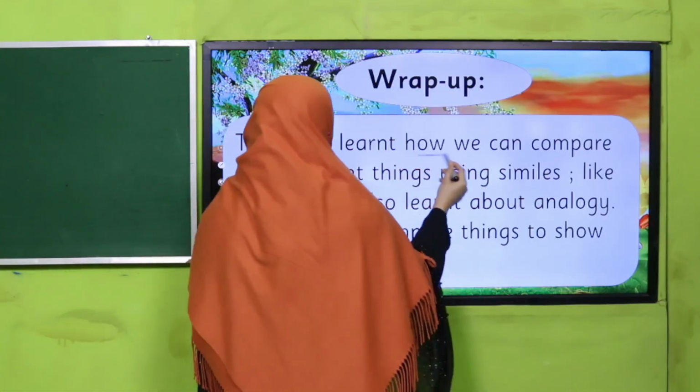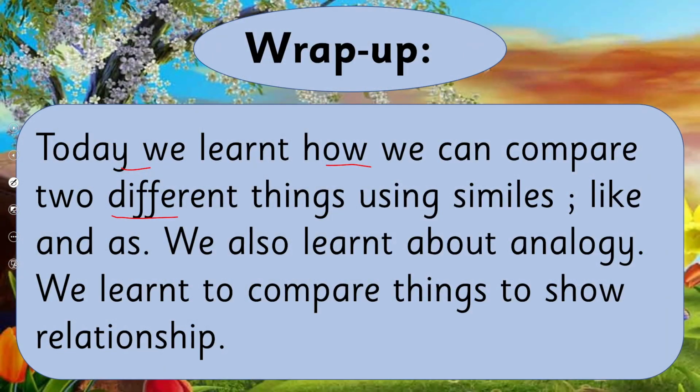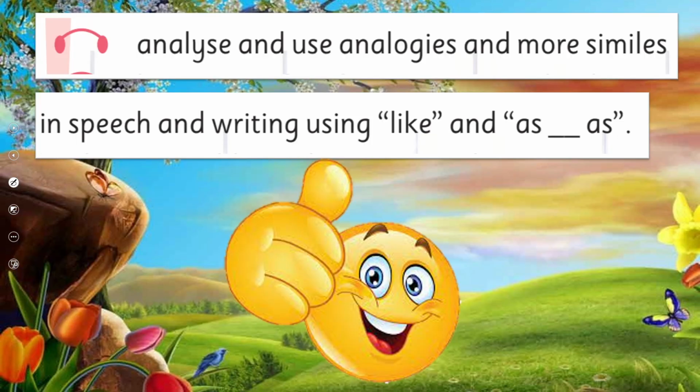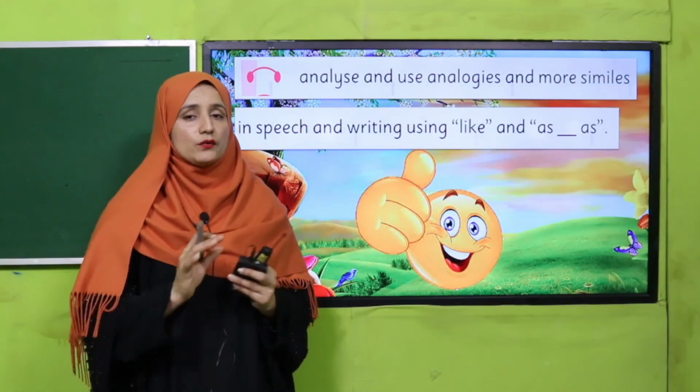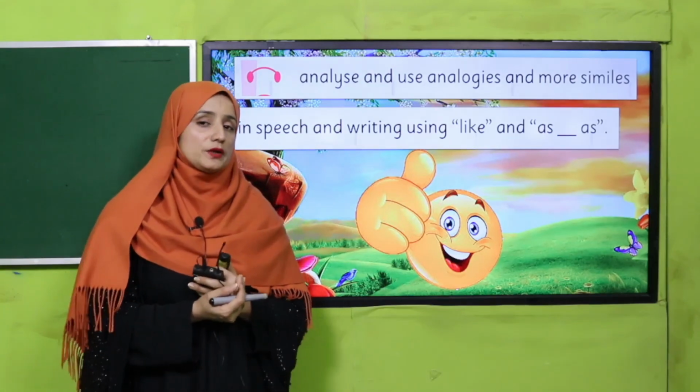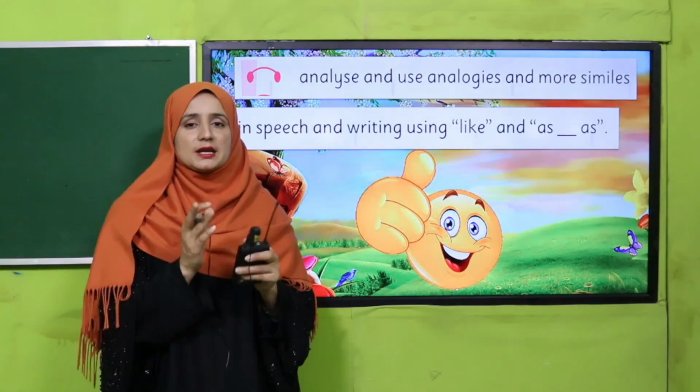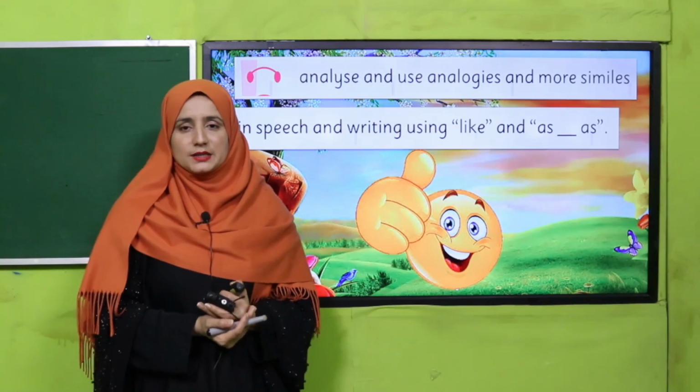So what have we learned today? Today we learned how we can compare two different things using similes like and as. We also learned about analogy. We learned to compare things to show their relationships. And in this way we have covered our SLO. So my dear students, I hope today you have understood how we can compare different things and how we can compare two sets in a different way. Got it, my dear students?